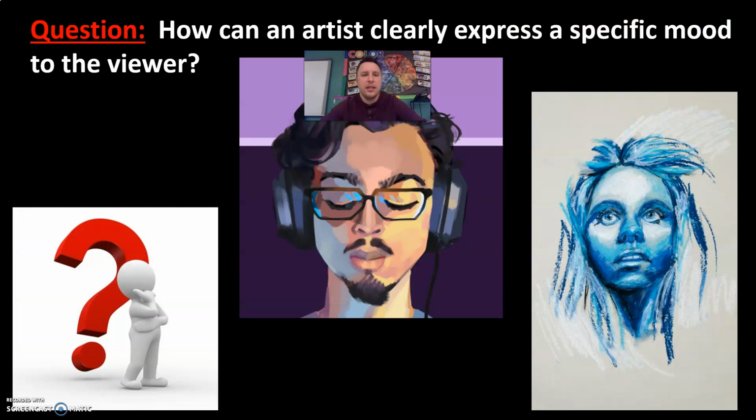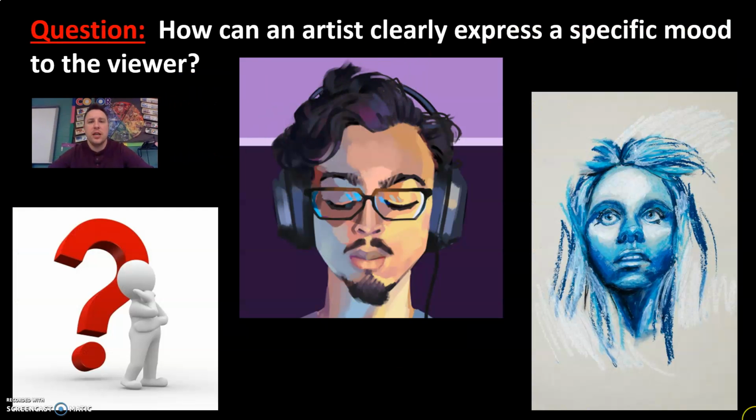And then lastly, we don't just want to understand the definition of mood. We want to know how to clearly express that mood to the viewer. So it should be obvious by now. We can show that by the way that you pose for your photograph. You should have already done that or be looking to do that today. So not only can you pose happy or pose sad or whatever your mood is, you can also use props. You can also use different colors.